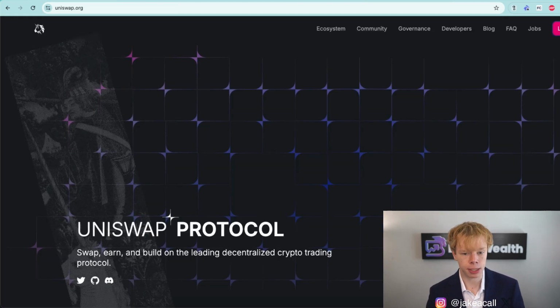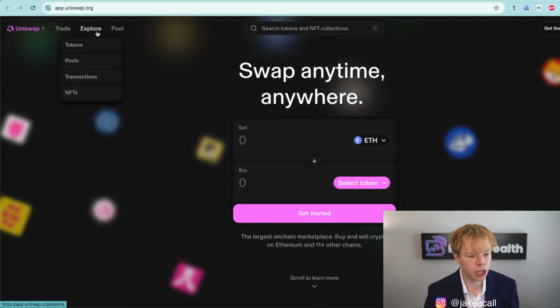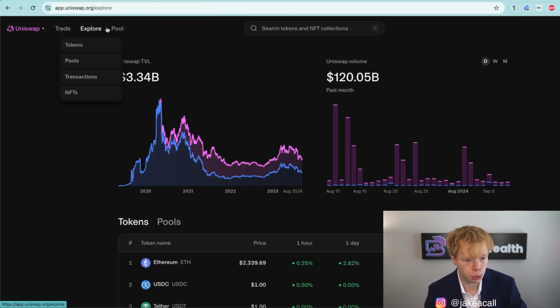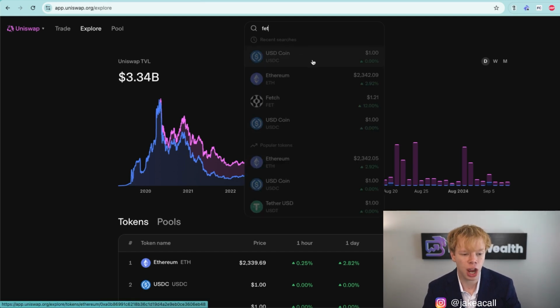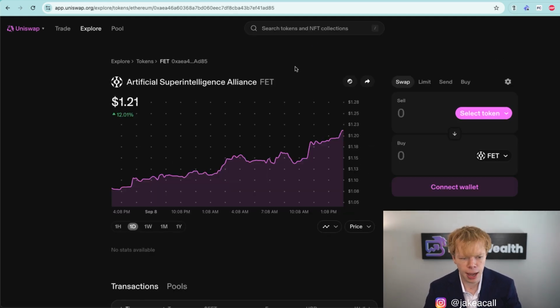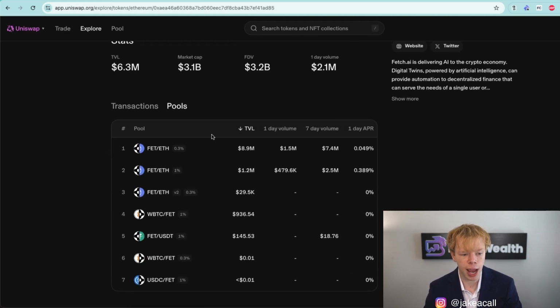But I want to start to dive into some strategy. The first thing that I'm going to do is head over to the Uniswap info page. We can do that by heading over to Uniswap and going to explore. And from here, we can start to find different cryptocurrency assets, or we can use crypto assets that we already know. So for example, if I wanted to look amongst the Fetch AI liquidity pools, I would just type in FET, and I could go down over here and look at pools. This is going to show me Fetch AI liquidity pools.